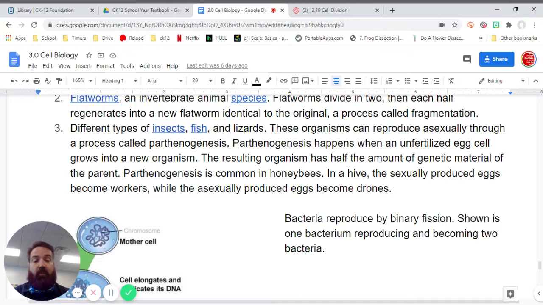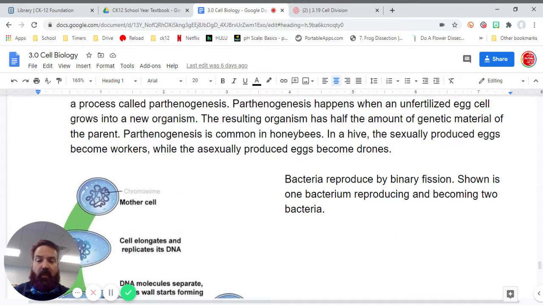These organisms can reproduce asexually through a process called parthenogenesis. Parthenogenesis happens when an unfertilized egg cell grows into a new organism. The resulting organism has half the amount of genetic material of the parent. Parthenogenesis is common in honeybees. In a hive, the sexually produced eggs become workers, while the asexually produced eggs become drones.